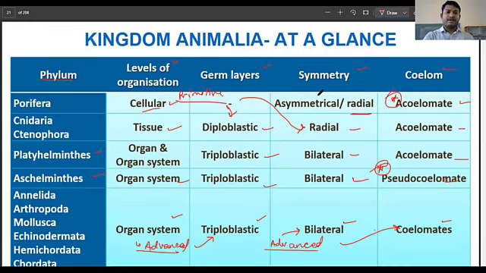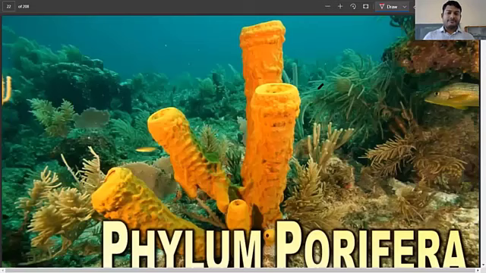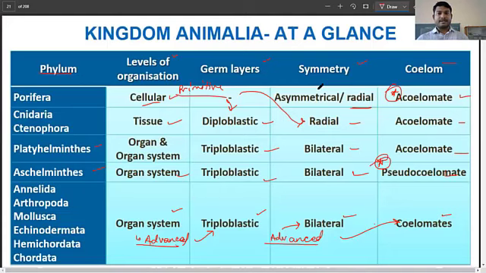So that's all the basic idea that you need to have to continue with the first phylum that we will start tomorrow itself, not today. Today we are going to end with this, and tomorrow we will continue with this particular phylum. We have all the different phyla, as you can see on this screen. We will continue with those.